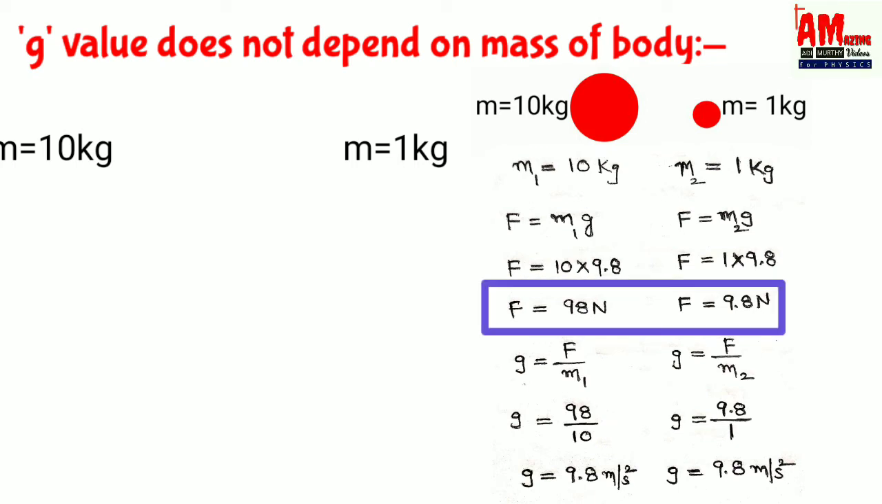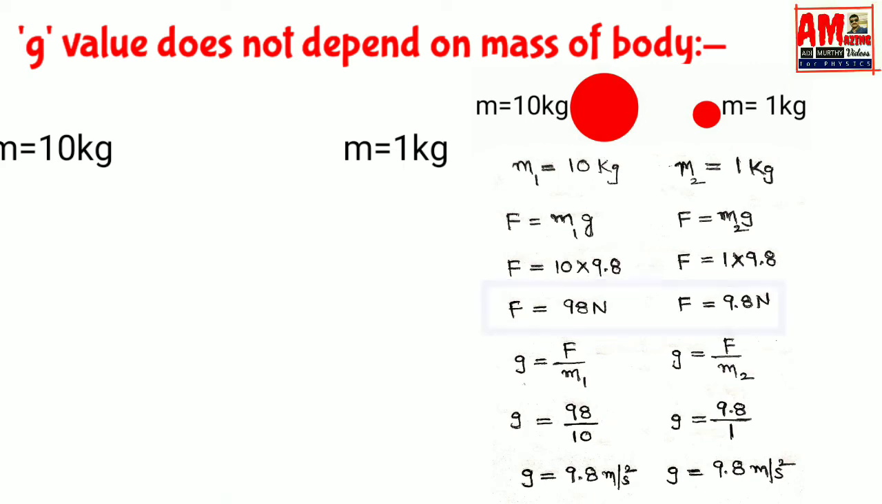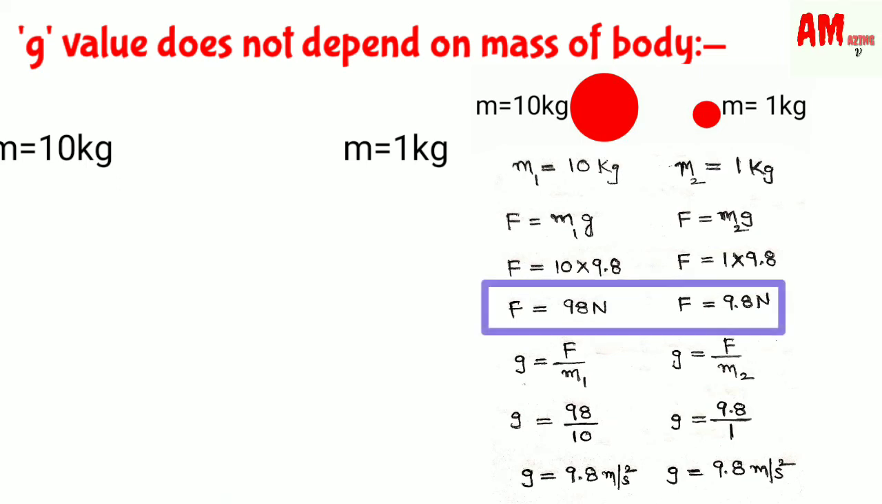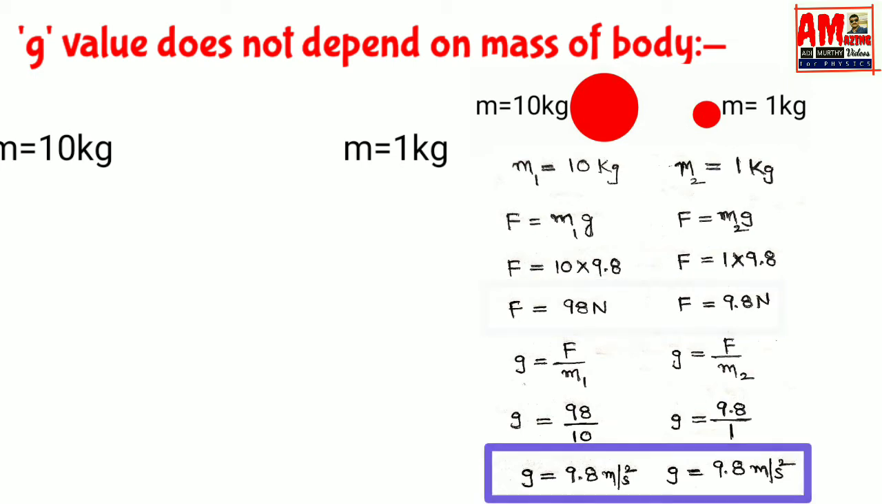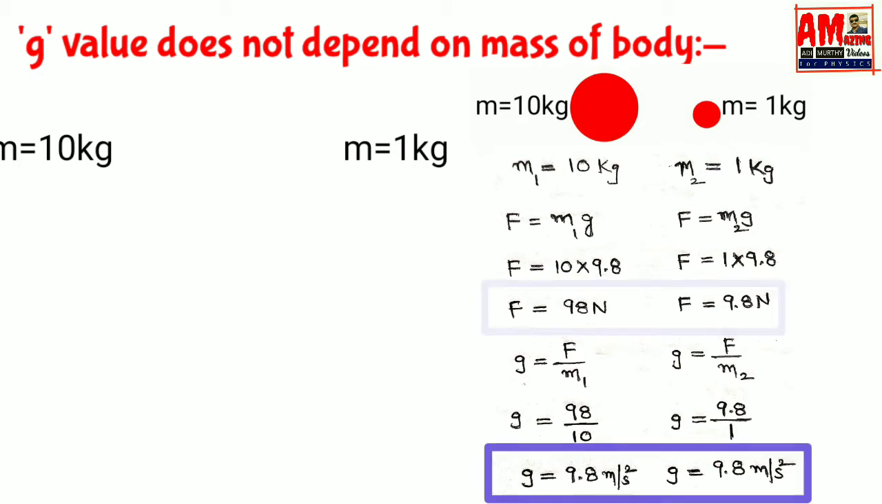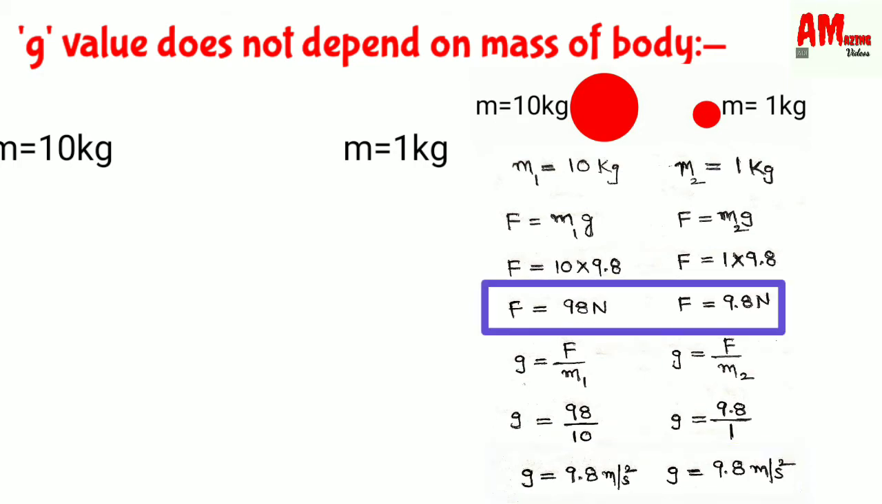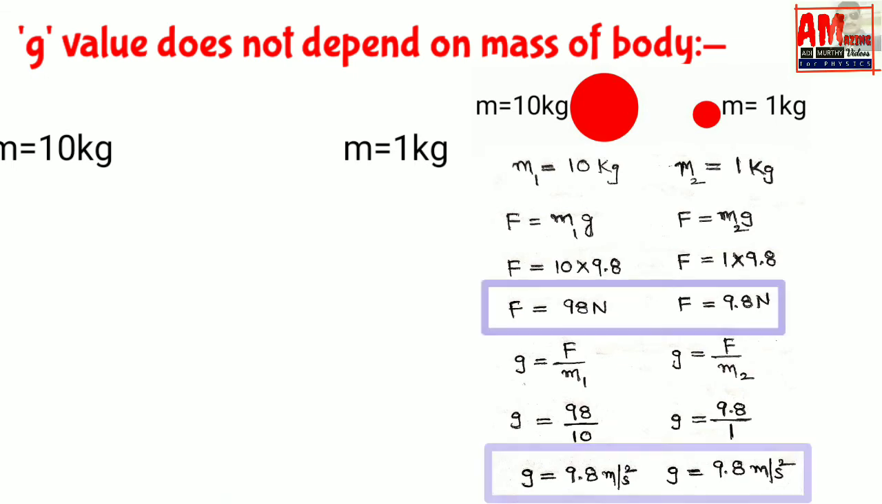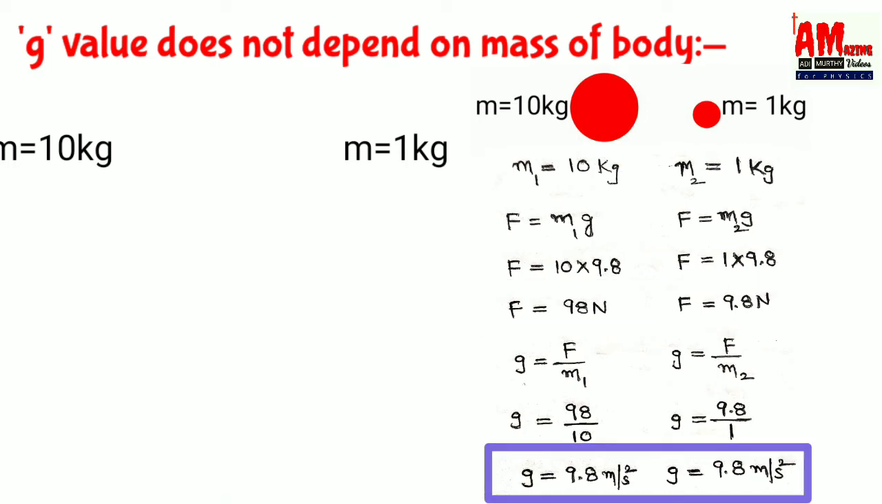g equals F by m, that is 98 by 10, that is equal to 9.8 meter per second square. Likewise, on the object with 1 kg mass, g equals 9.8 by 1, that is equal to 9.8 meter per second square. Now you can understand that the gravitational force on the two bodies is different, whereas the acceleration due to gravity on the two bodies is the same irrespective of their masses. Now I hope you understand why both objects reach the ground simultaneously.